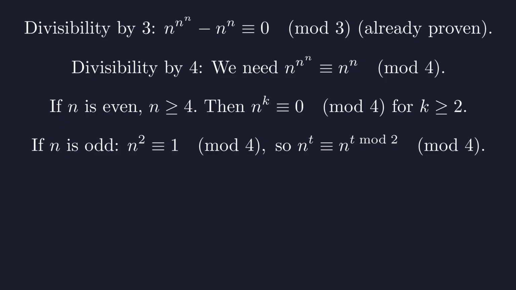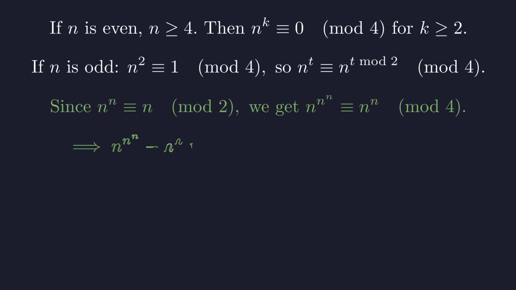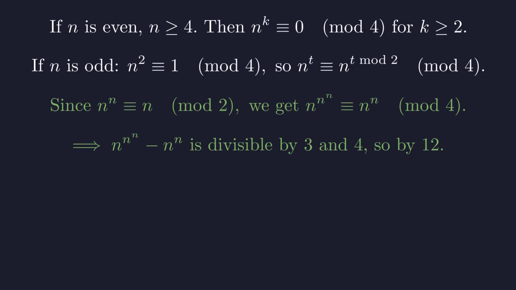If n is odd, then n squared is congruent to 1 modulo 4. This allows us to reduce exponents modulo 2 when working modulo 4. Since n to the n and n have the same parity, the exponent reduction gives us the desired congruence modulo 4. The difference of exponents is divisible by 3 and 4, hence by 12.